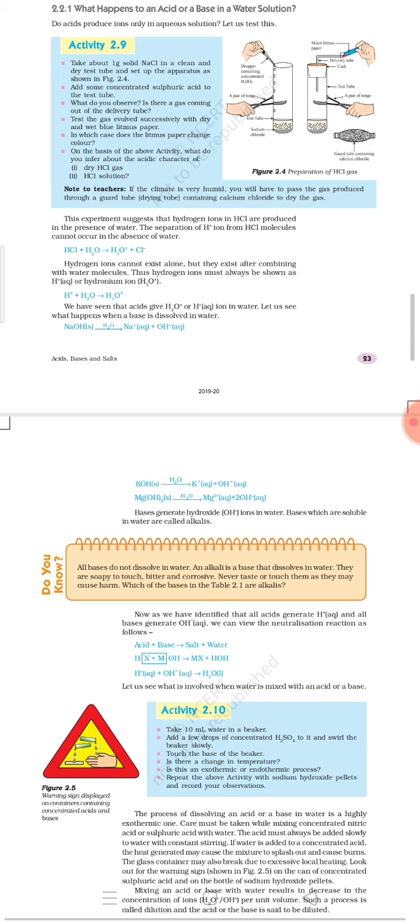The next one is potassium hydroxide. Again, when you dissolve potassium hydroxide in water, you get potassium ion and hydroxide ion. Please don't get confused that the aqueous state is written. The reason is that we have dissolved NaOH or KOH in water, and these ions are produced inside water, and that is why the aqueous state is written. Then Mg(OH)2, solid. This also, when you dissolve in water, will give its constituent ions.